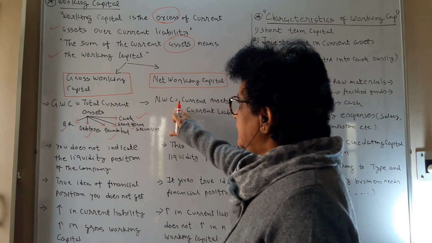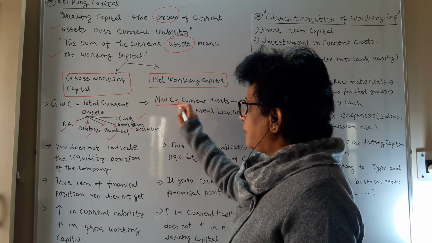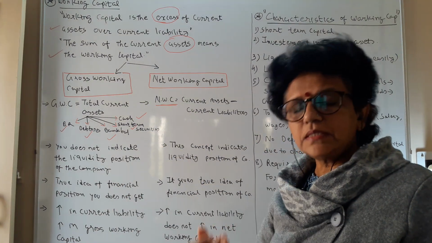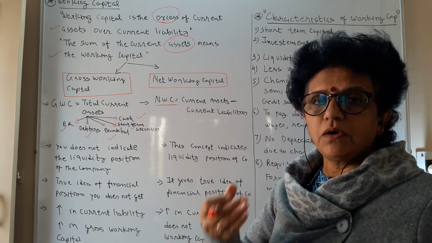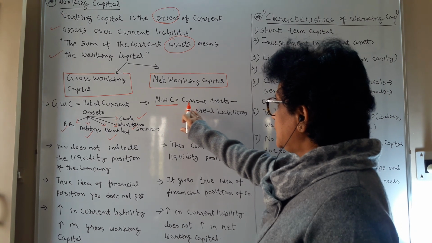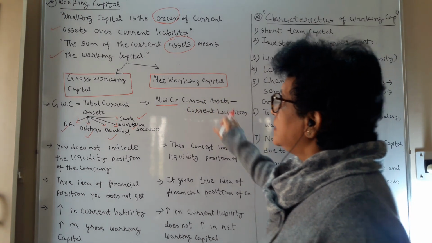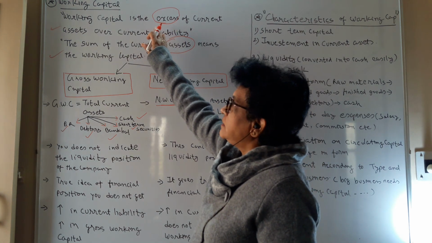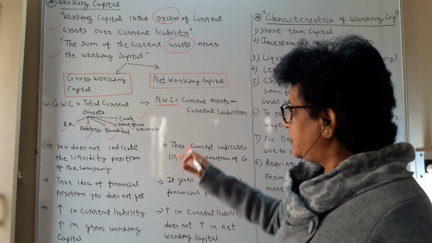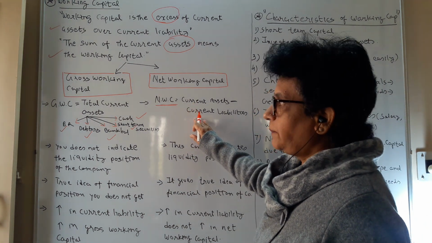The second is net working capital. What is the net? Net means after the payment of your current liabilities, the surplus that remains in your hand is called net working capital. So here net working capital means current assets minus current liabilities. We have already mentioned in the meaning that it is the excess of current assets over current liabilities. That is what we are talking about, net working capital.